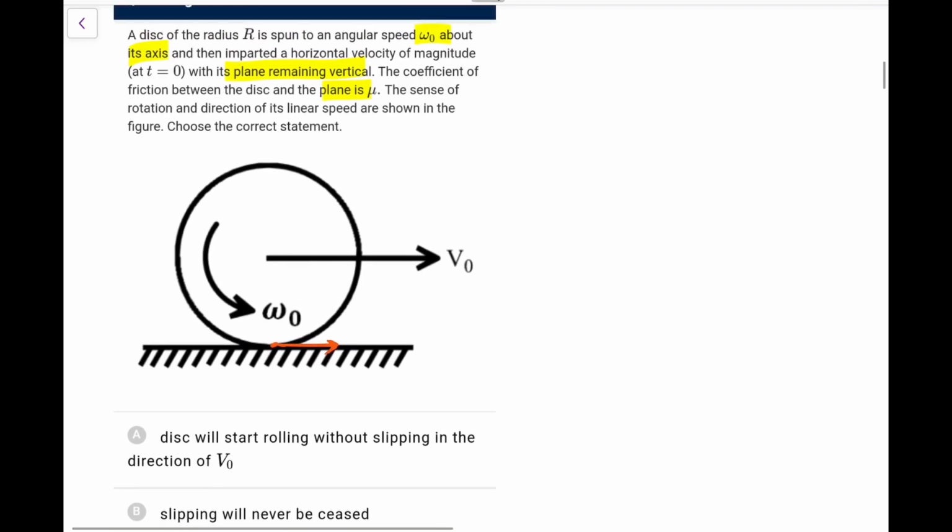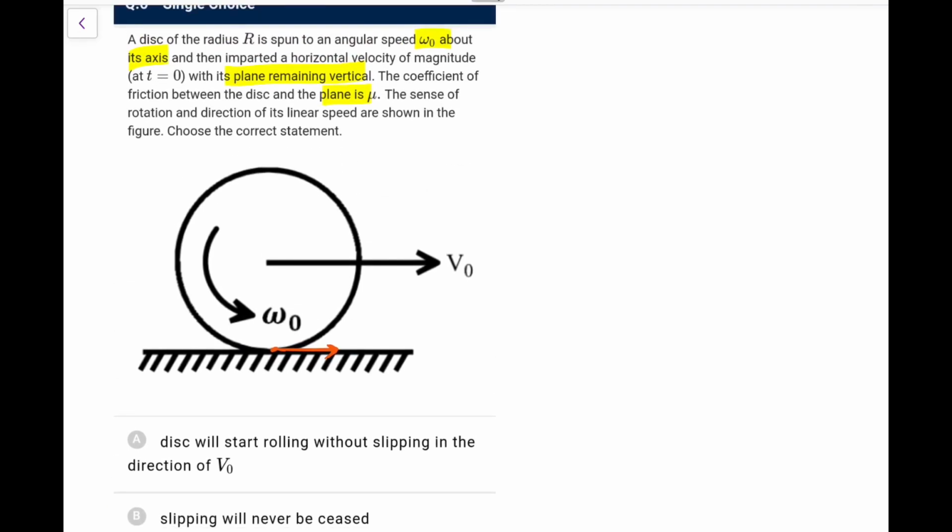So what we will have, first of all, let me calculate about this point, the initial point of contact, let's say A. The initial angular momentum about A would be m V naught r for the CM, plus, in the CM frame, I omega naught, that is m r square by 2 into omega naught.